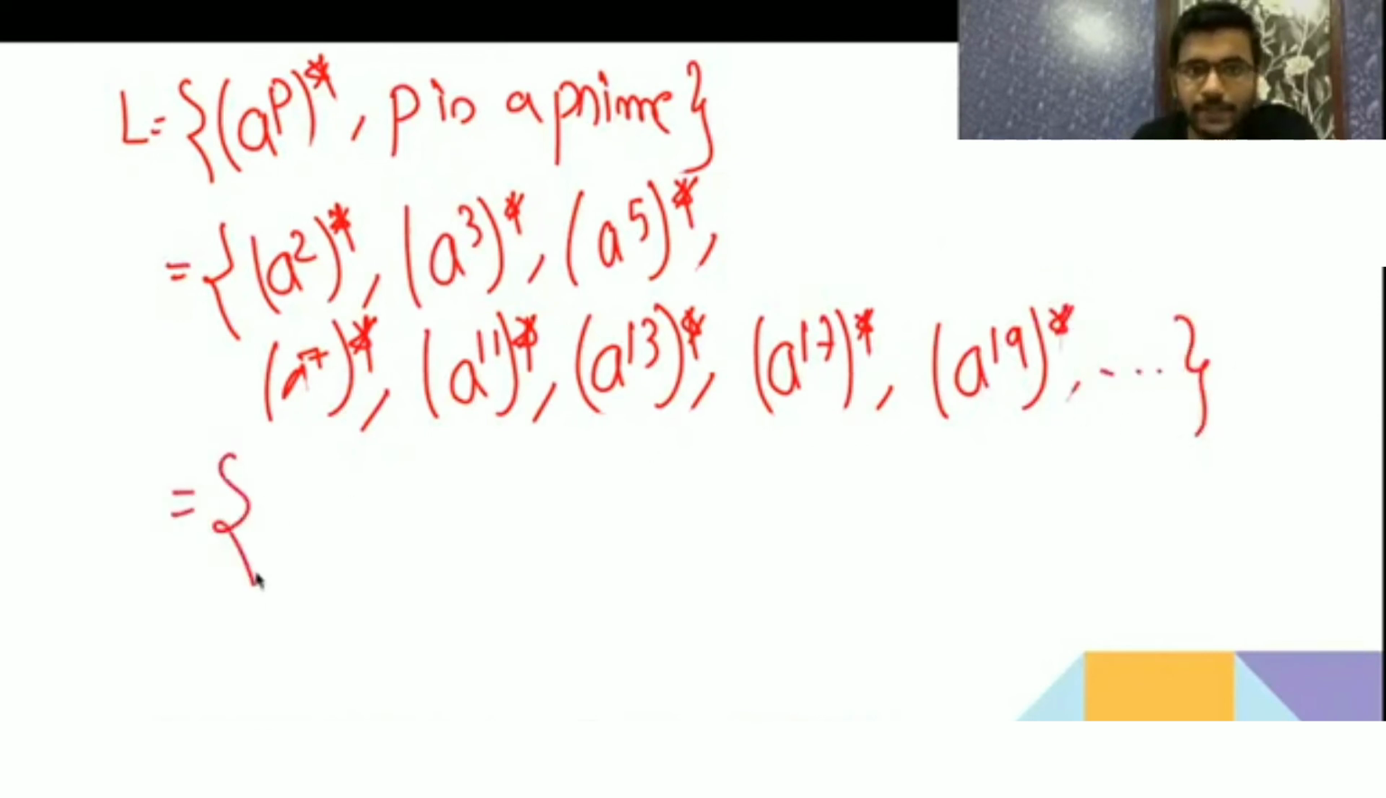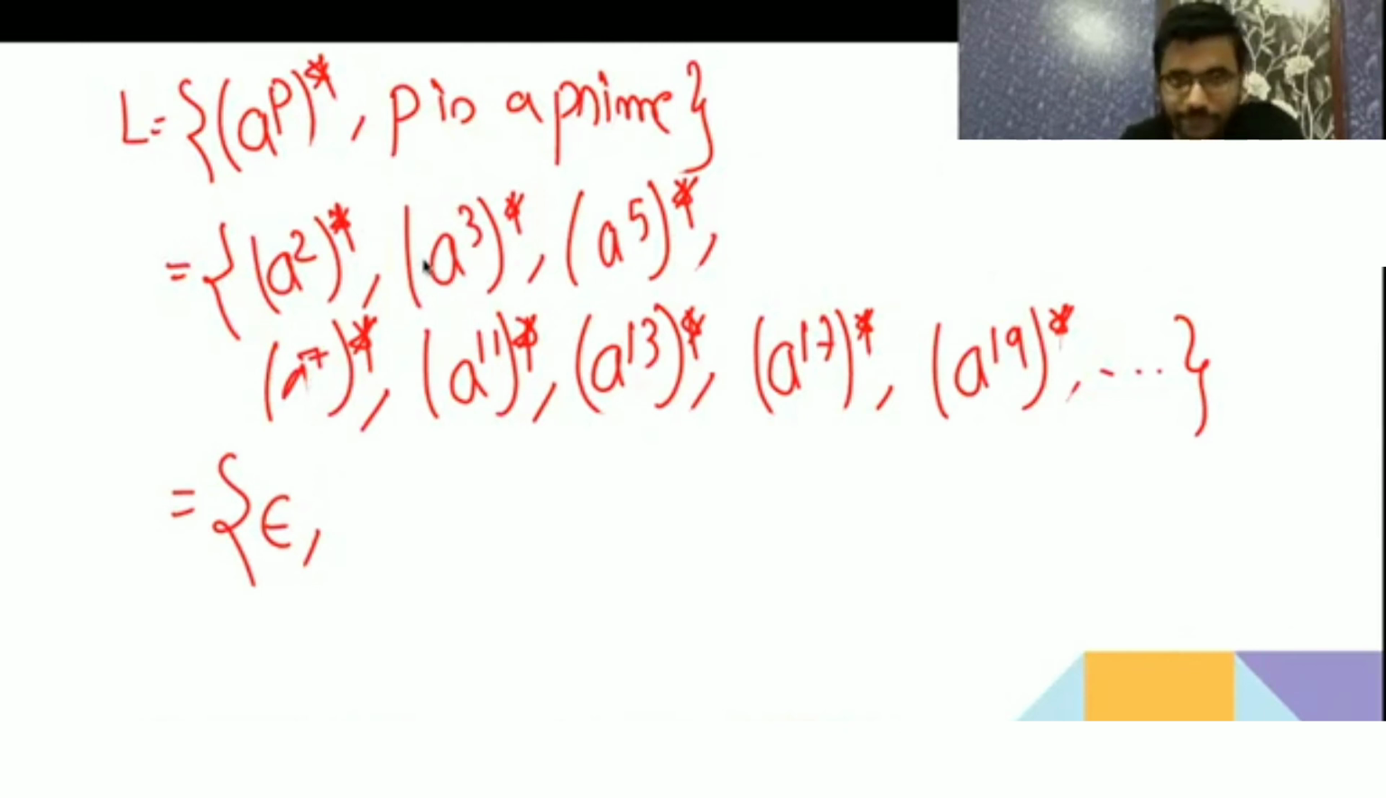Now see, since it is having a star, epsilon is there. Single A is not there, because from all this combination we will not be able to generate single A. Yes, it is a regular language.